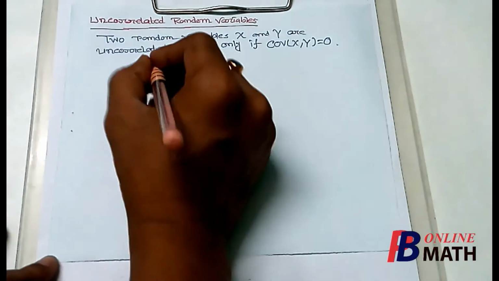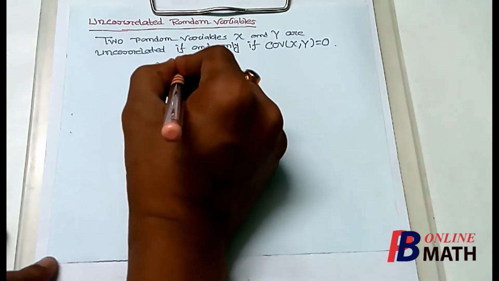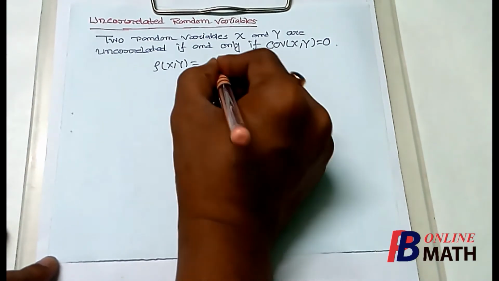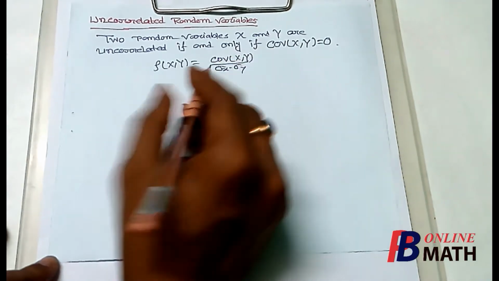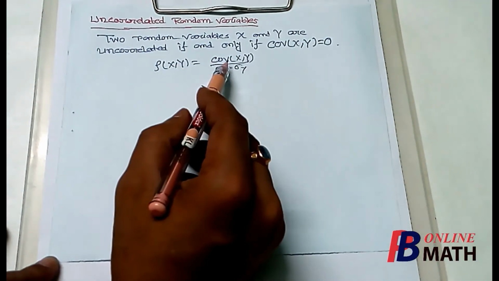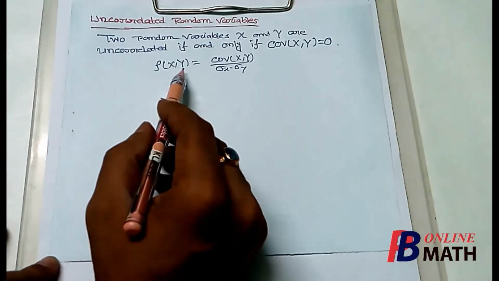Now since we know that rho xy is equal to the covariance of x and y by sigma x into sigma y, if two random variables are uncorrelated, then the covariance is 0. So consequently rho must be 0.